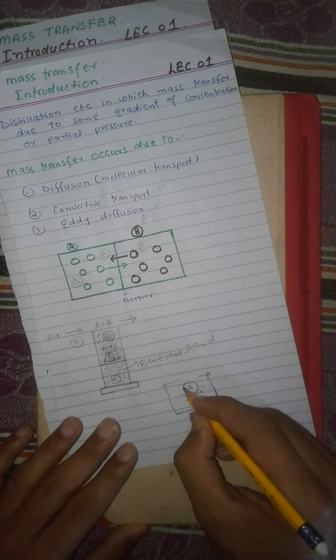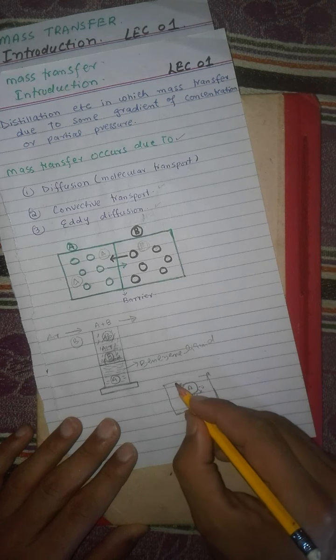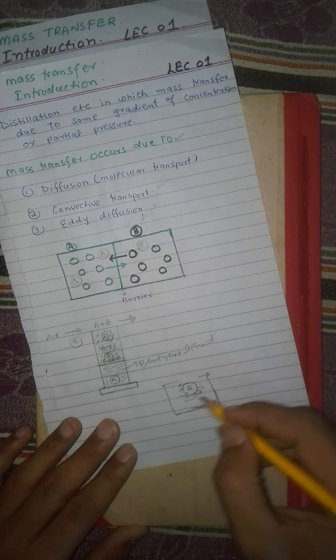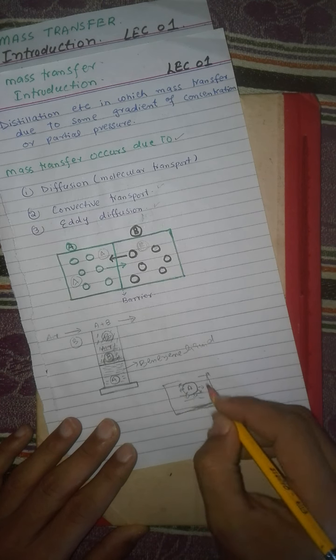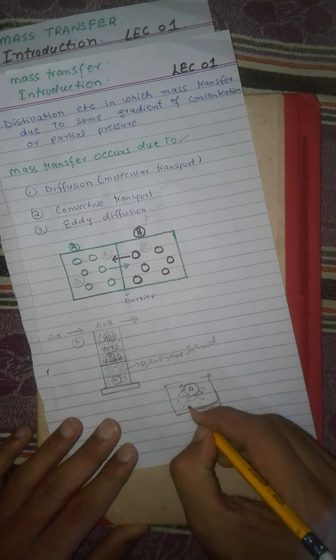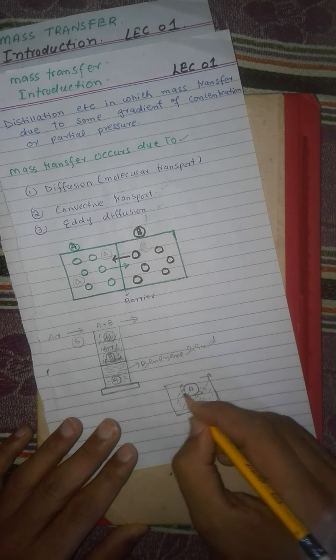If the water is stagnant and there is no motion in the water, then A will slowly and gradually dissolve in the stagnant liquid by the diffusion process.